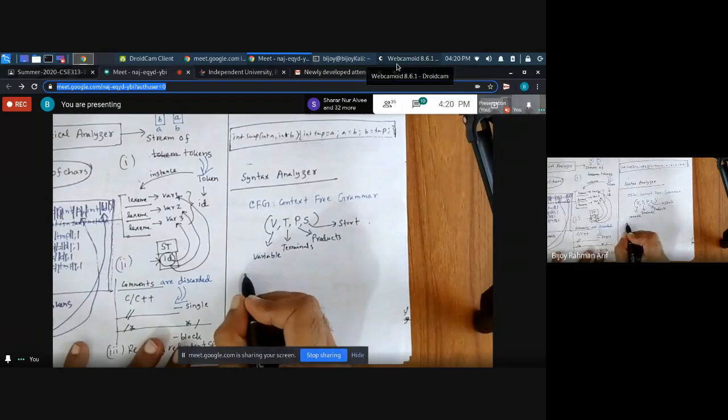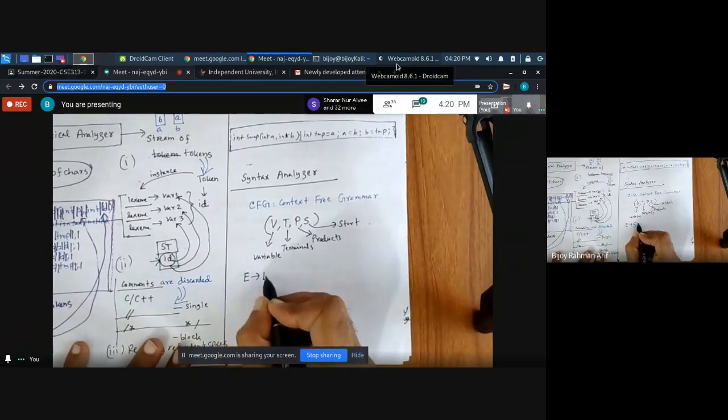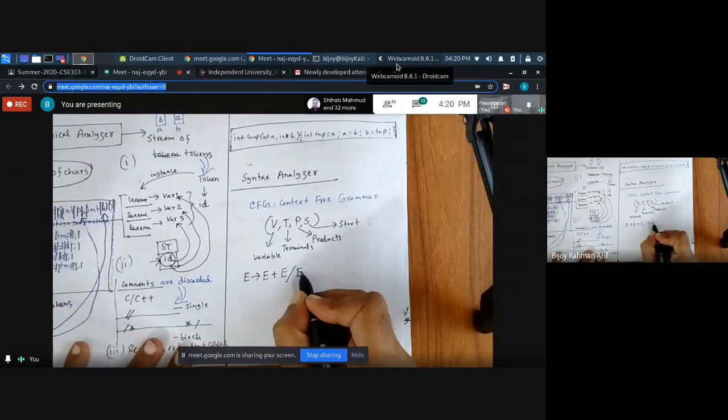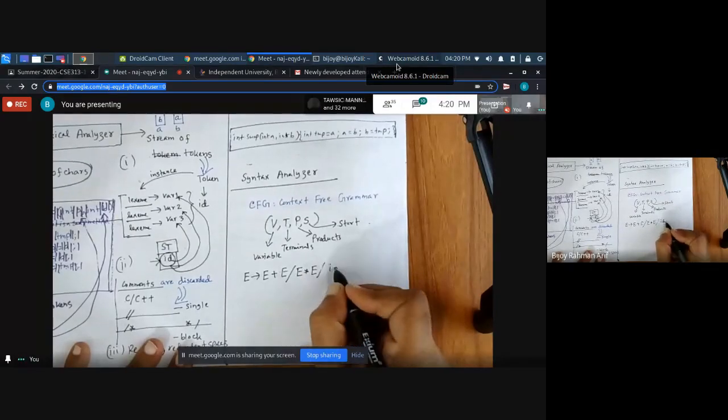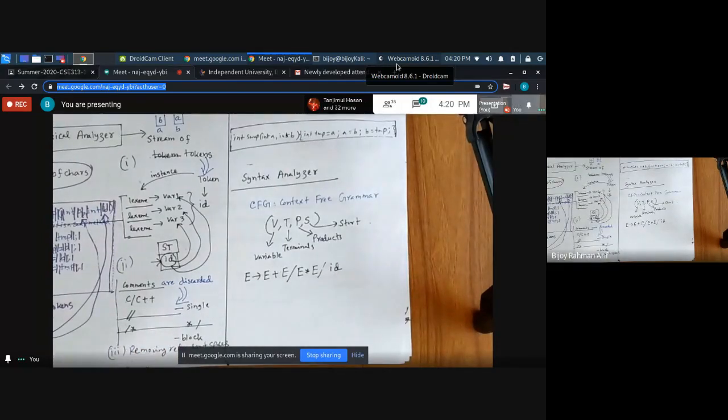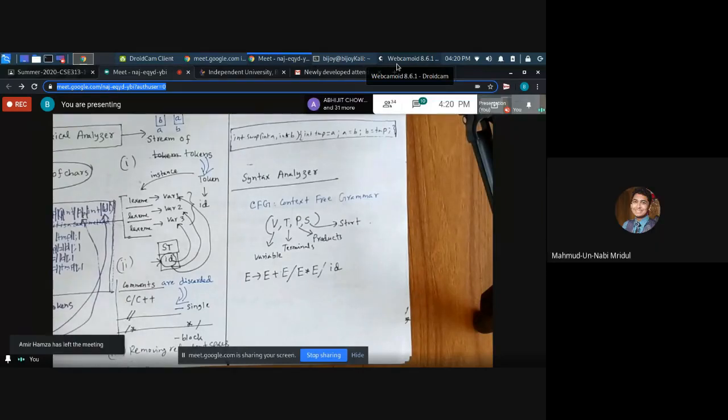Let's assume E rewrites E plus E or E star E or I. E rewrites E plus E or E star E or I. By the way, according to Chomsky hierarchy, can you define context free grammar? Do you know the definition of context free grammar according to Chomsky? The people who did finite automata should know. How can we define context free grammar using Chomsky hierarchy?